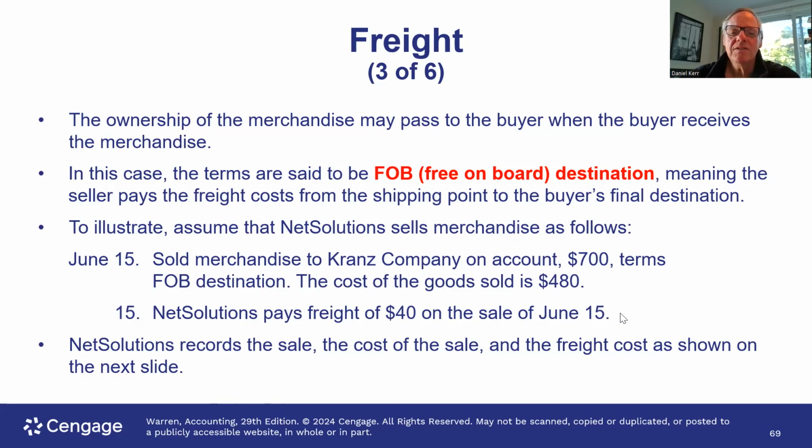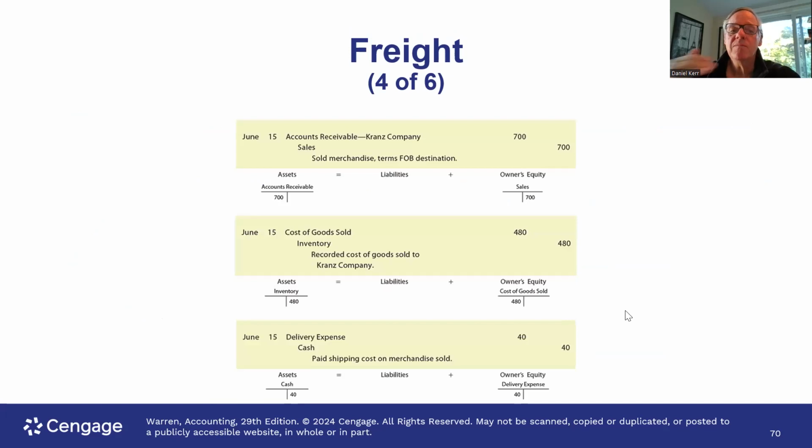To record the sale, it's simply a debit to accounts receivable and a credit to sales. And then we record the corresponding cost of goods sold. And then when we actually pay the freight bill, we debit the delivery expense and we credit cash. So if it's free on board destination, that means the freight charge is actually borne by the seller.